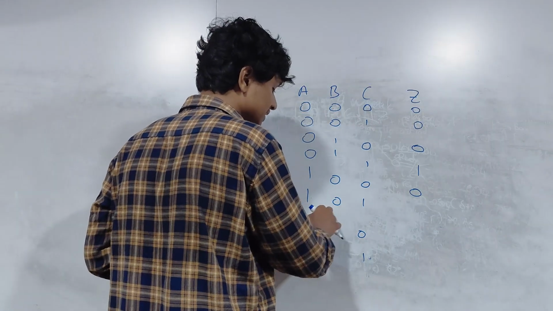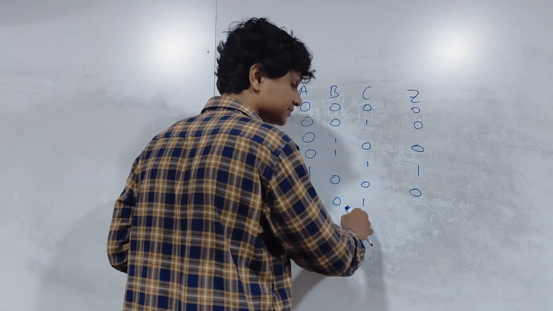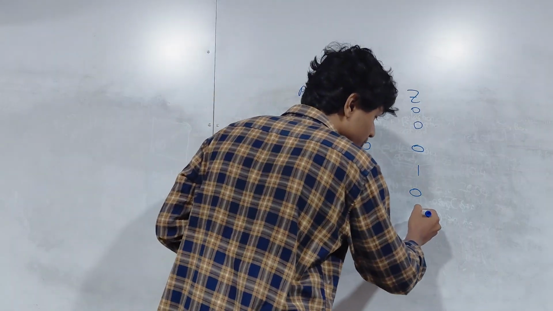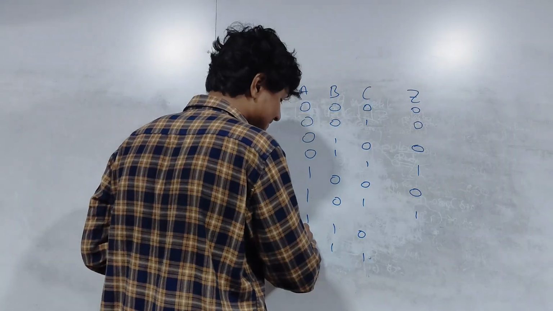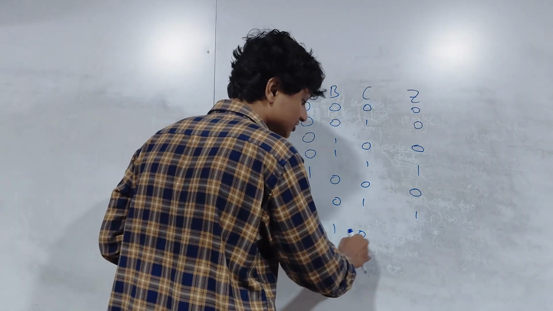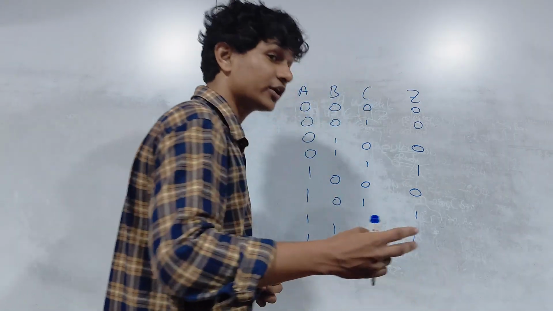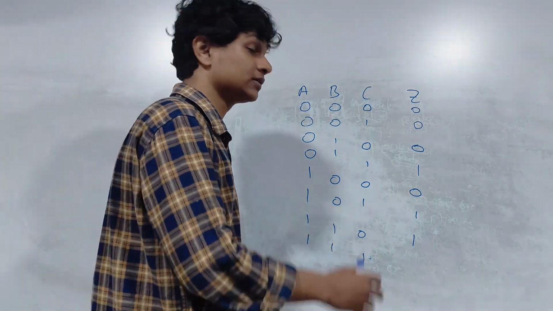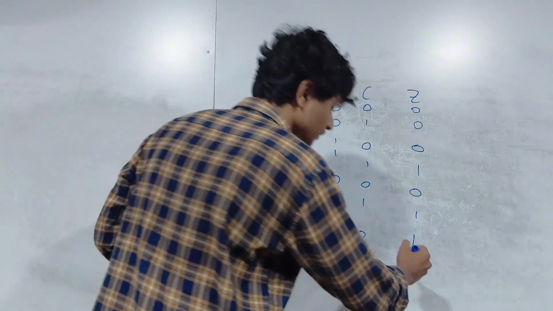Then you have this 1 0 1. In this case, you have 2 ones. The majority is 1. Therefore, the output also will be 1. Now, in this case, 1 1 0. Output will be 1. Majority is 1. Next up, you have 1 1 1. The majority is 1.